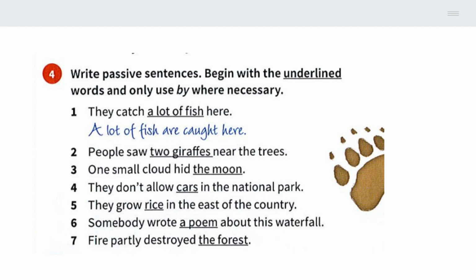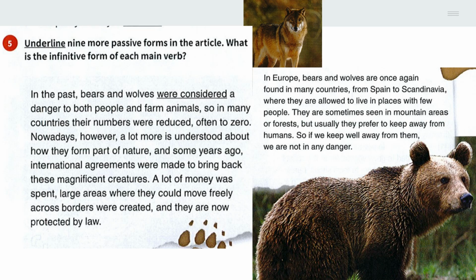For this task, rewrite the given active sentences as passive sentences. Start with the underlined words and only use "by" when it is necessary to mention the original agent. Next, we'll work on finding passive forms in an article about bears and wolves. Read the article and underline 9 more passive forms. Then, provide the infinitive form of each main verb you underlined.